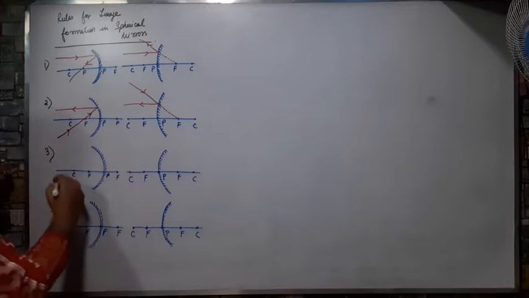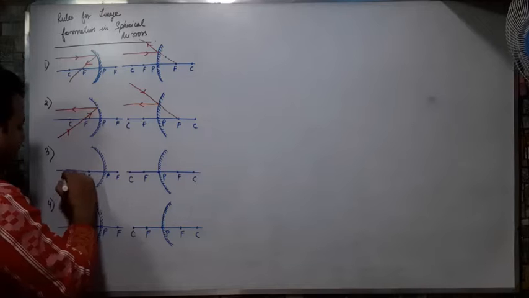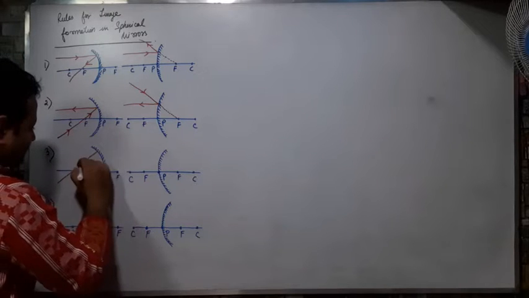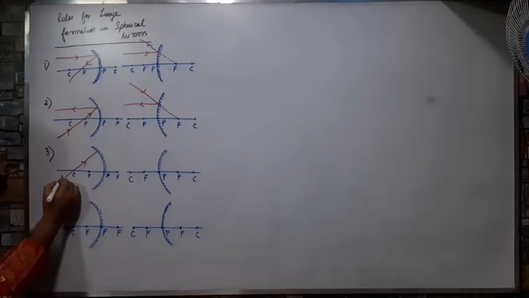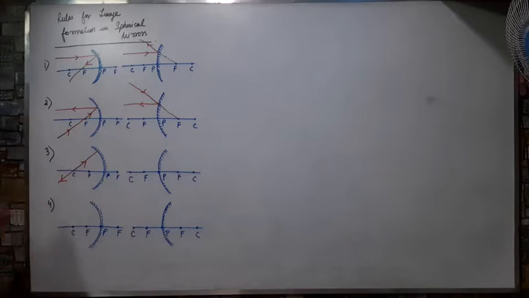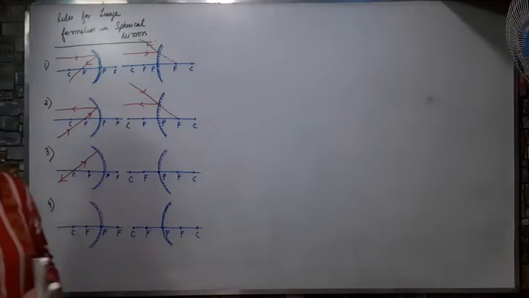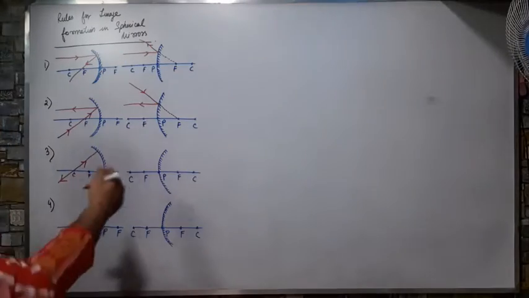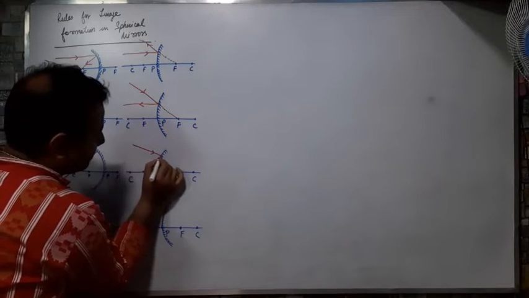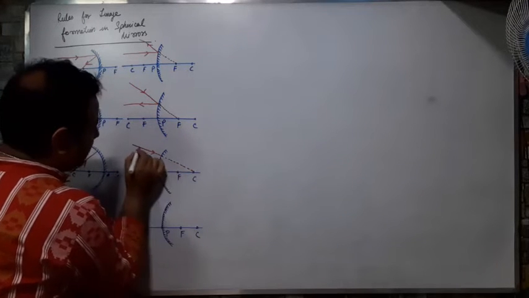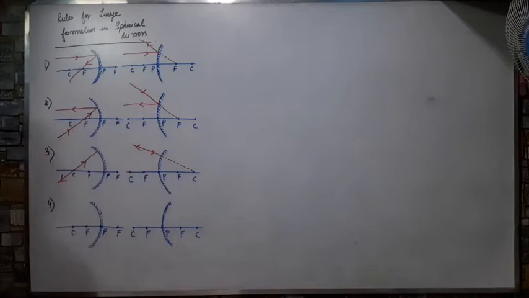In case of this one, if a ray passes through C, the center of curvature, the ray will come back along the same path. Similarly, in this case, if a ray comes towards C, it will go back along the same path.